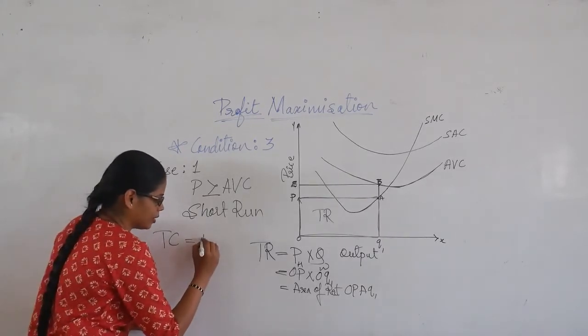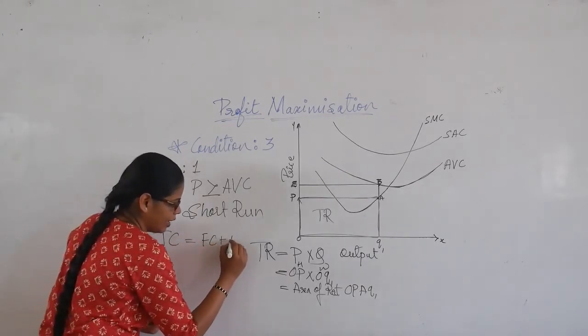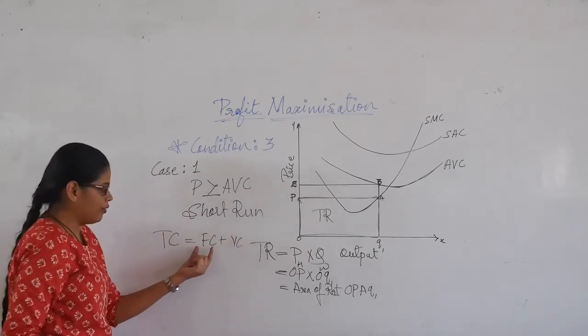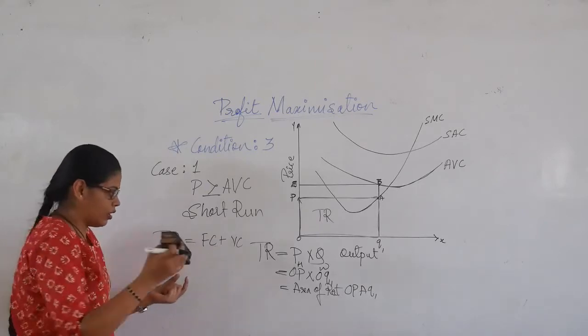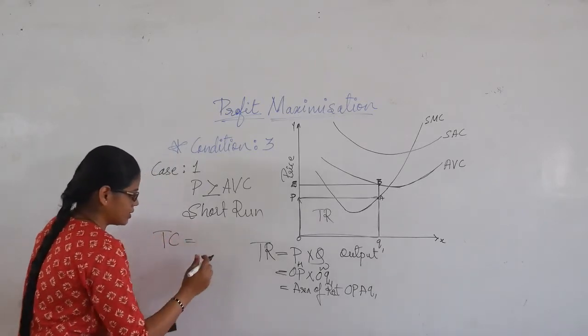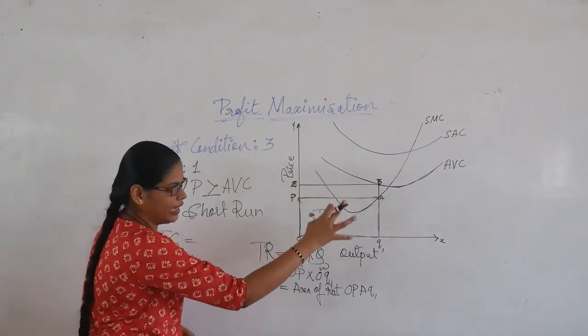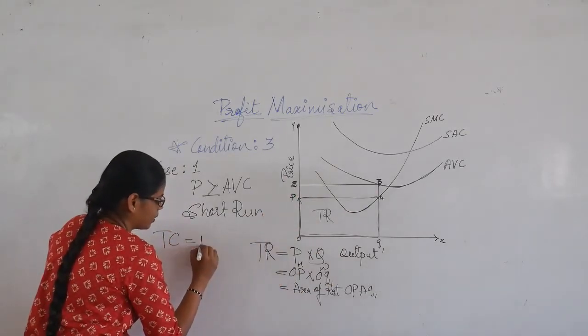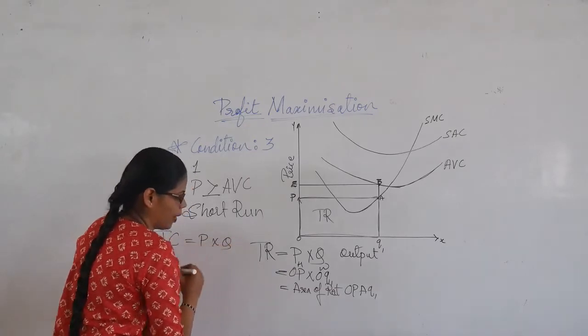Total cost is nothing but the fixed cost plus the variable cost. So now we are not talking about this fixed cost now. Okay? So I'll erase this. I want to understand the total area of the total cost. So it's again nothing but the price into quantity.